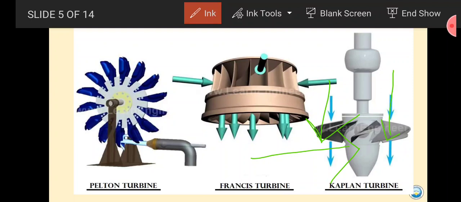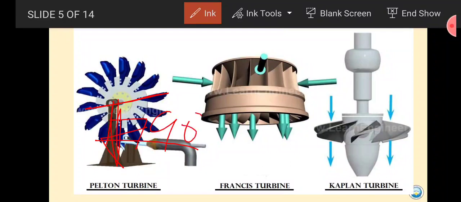So here you can say that this is the axis of rotation and here it strikes at 90 degrees. Or you can simply say that if this is the plate and this is the angle, here water strikes and this angle will be 90 degrees. Okay, are you getting my point? What I am trying to say here is, this is the axis about which it acts, and if we draw an angle it will be about 90 degrees to the plane of rotation. So these types of turbine are called radial flow turbines,